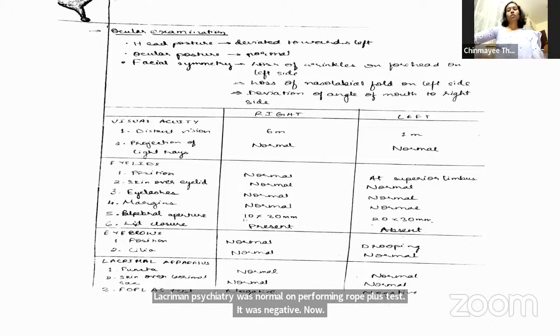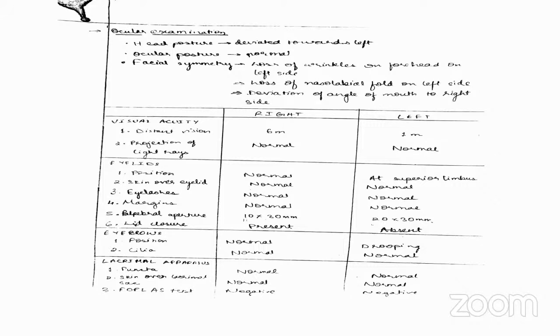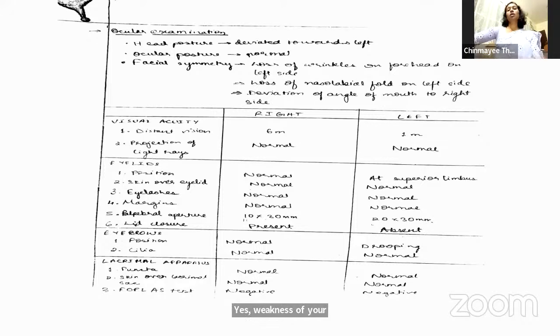Okay. So eyebrow position is drooping. That is because of? Ma'am, probably because of weakness of the muscles. Weakness of your facial muscle. So the frontalis muscle is paralyzed, so the lid is drooping and the eyebrow is drooping down. Okay. The palpebral aperture, no, it won't be 20. Like 20 becomes too wide. Since it's at the superior limbus, I think it's probably 12, which you have written as 20. That's okay. Lacrimal apparatus is a very, very important thing to be tested.